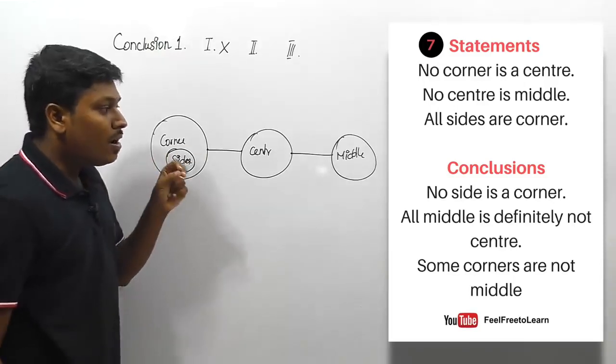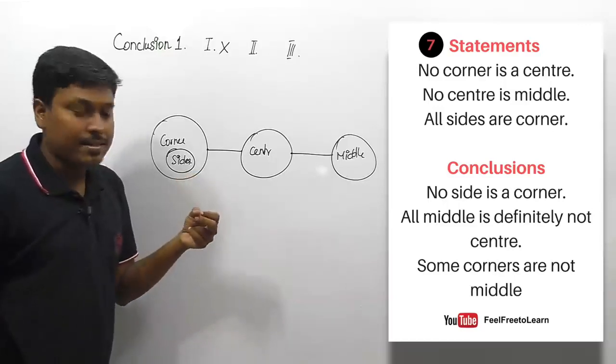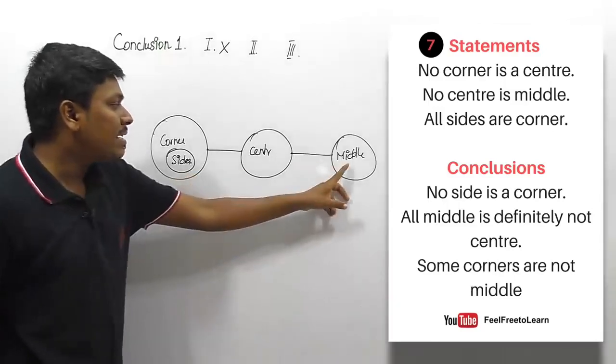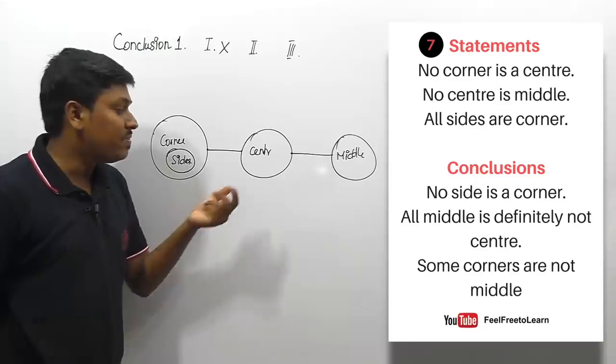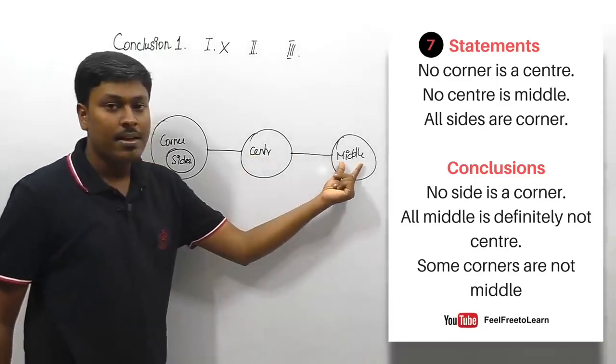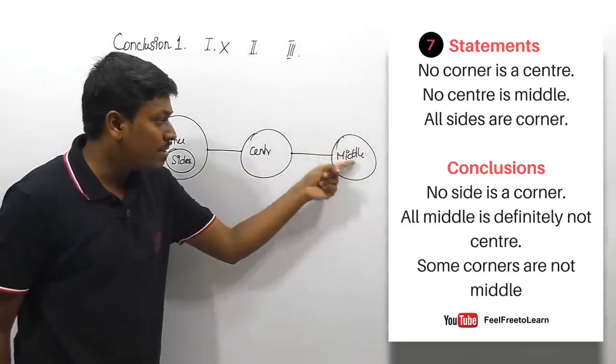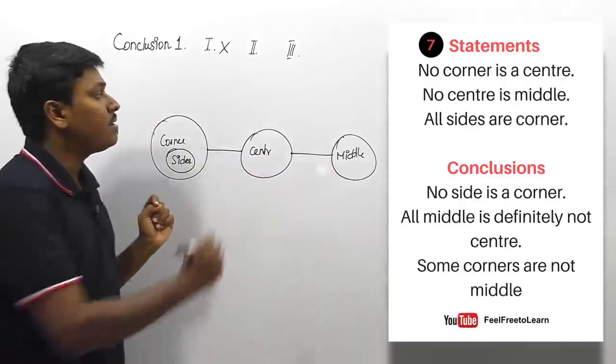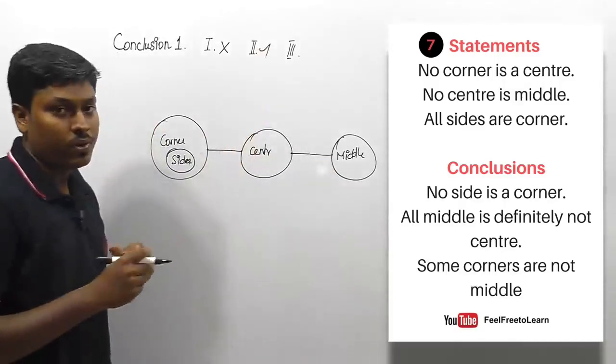Second conclusion, all middle is definitely not centers. So friends, all middle is definitely not center. Listen here friends, we already know that no center is middle, and we can surely say that all middle, this region, is definitely not center, which is correct. So conclusion number 2 follows.